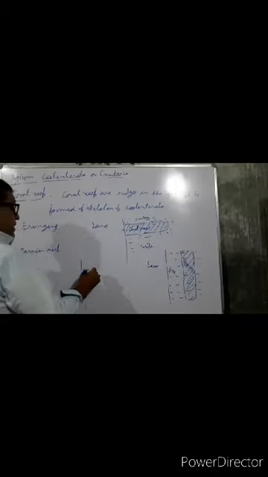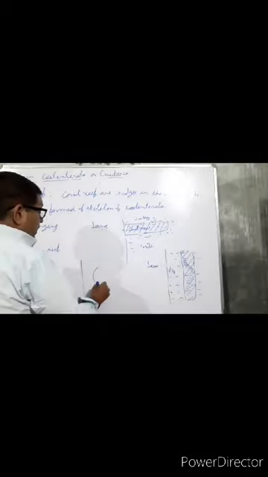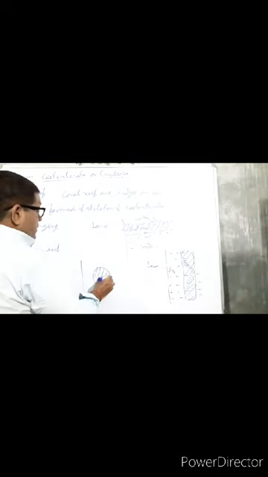And next one is the atoll. Suppose this is the sea. An atoll is a circular reef. It is a circular coral reef surrounded by water, a white water body called the lagoon.